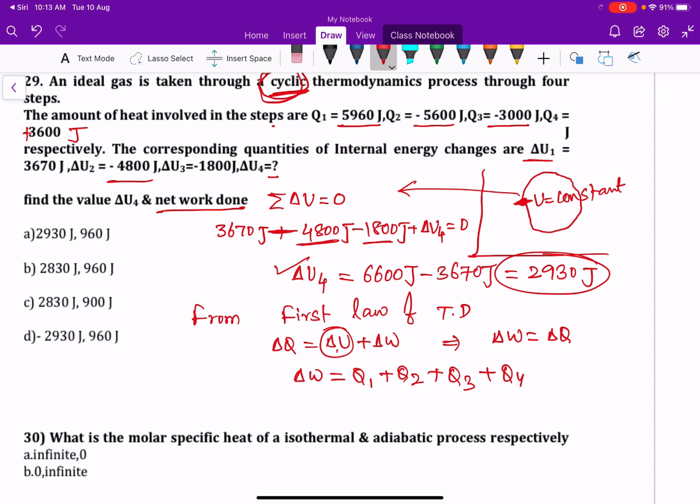So Q1 plus Q2 plus Q3 plus Q4, the addition of all heat energy supplied to the system, is 5960 joules minus 5600 joules minus 3000 joules plus 3600 joules. By doing this you will get the answer for the delta W value also.